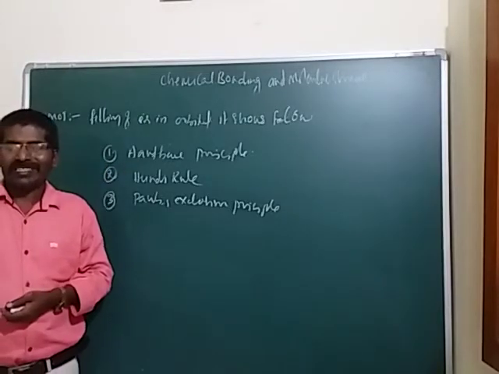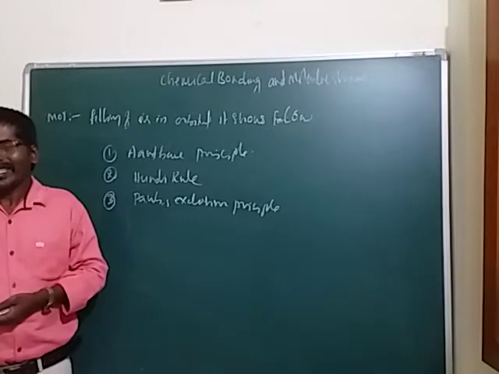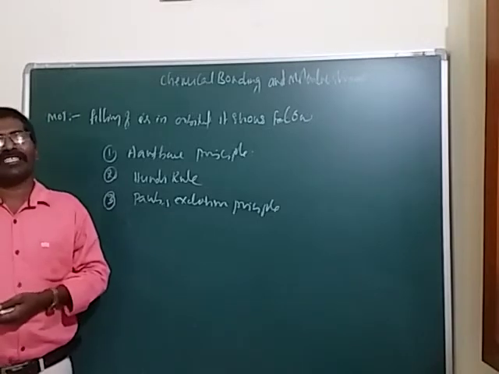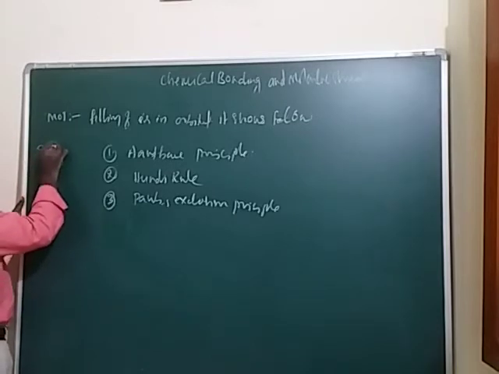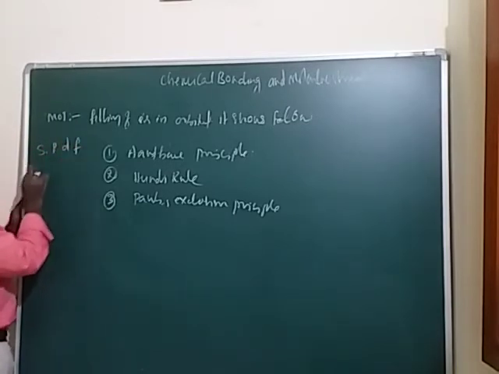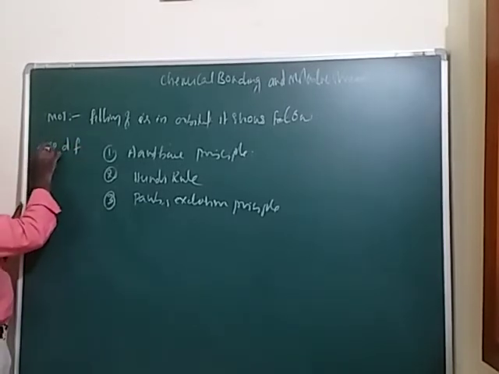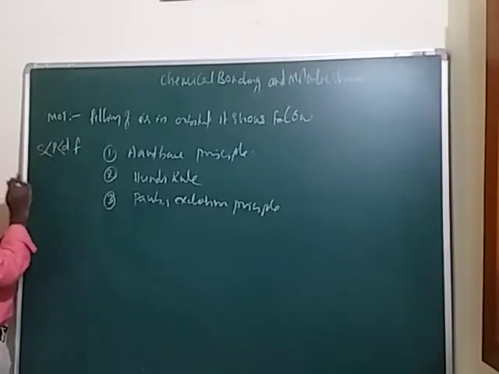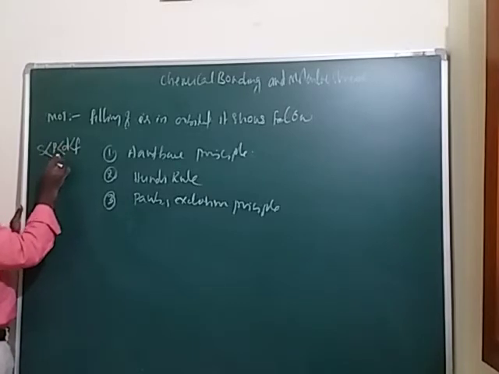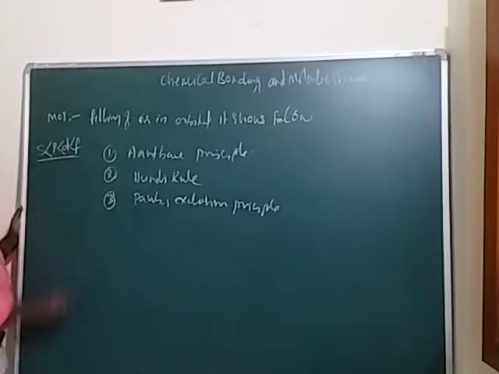The Aufbau principle says that electrons enter orbitals in increasing order of their energy levels. Once again, according to the Aufbau principle, electrons enter orbitals in increasing order of their energy levels. For example, take s orbital, p orbital, d orbital, f orbital. The s orbital has the lesser energy level, then the p orbital, then the d orbital, and the last one is the f orbital.